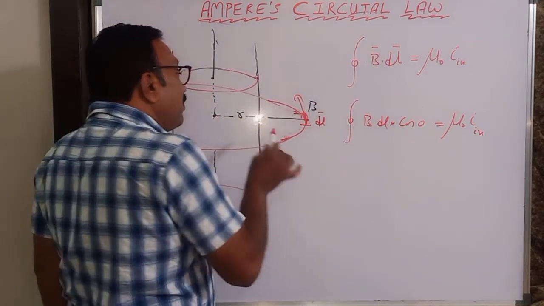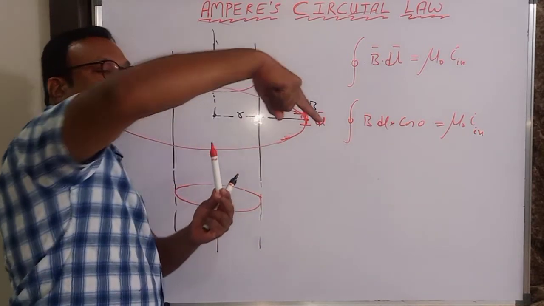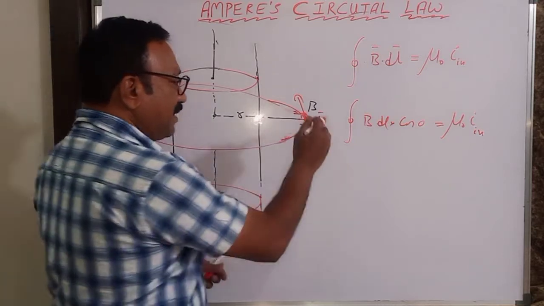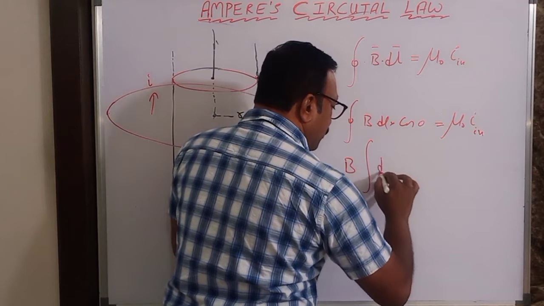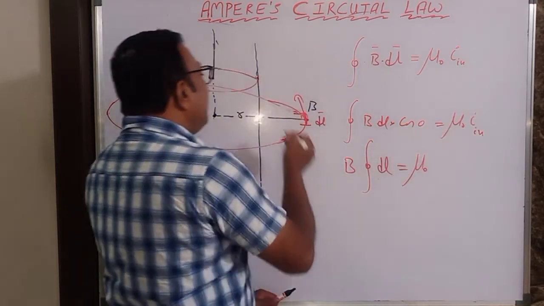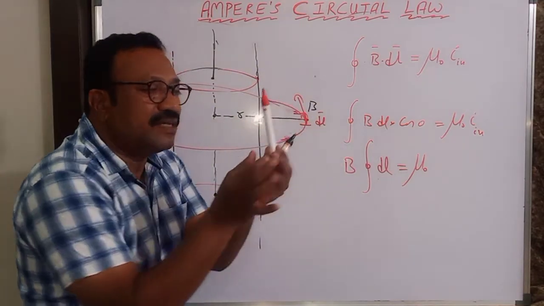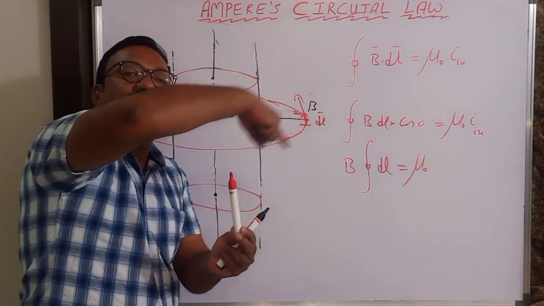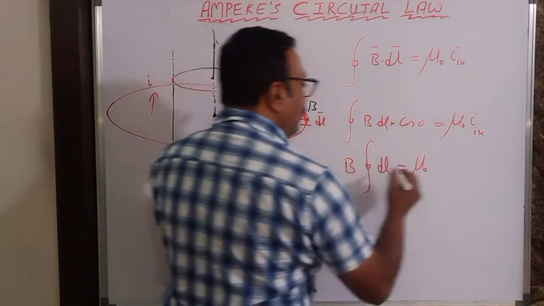When you are taking a symmetric curve, this curve is symmetric, so everywhere the strength of the magnetic field is the same, the magnitude of B is the same. So I can take this out of the integration, equal to mu naught times the current inside. If this is a cylindrical pipe on which the current is flowing and you have taken a curve over this, what is the current inside? This current only. So the current inside is I itself.